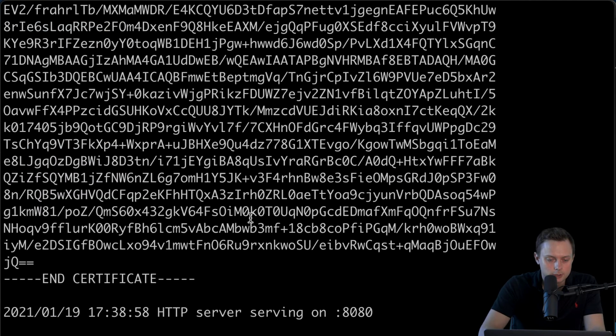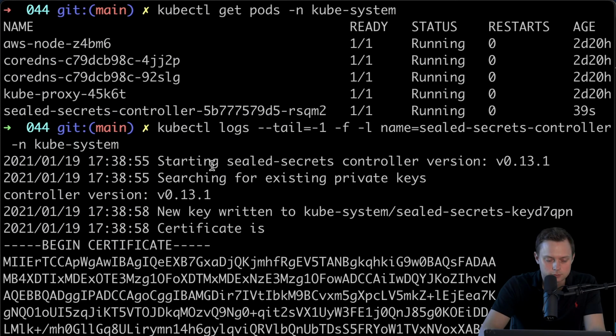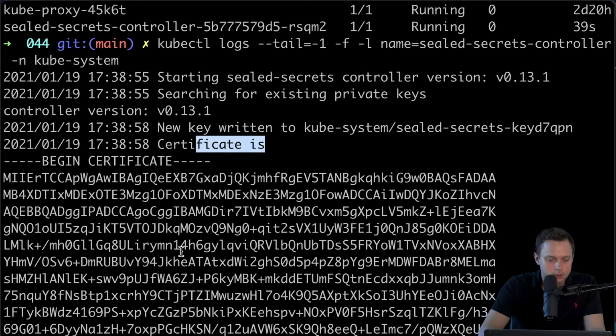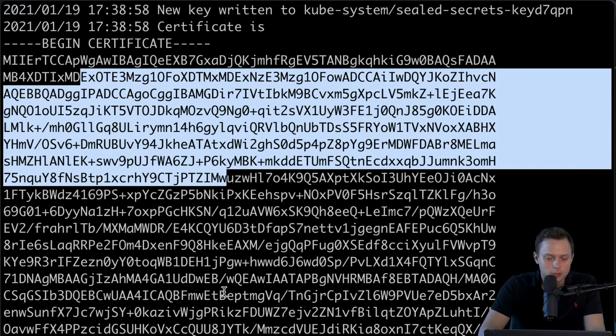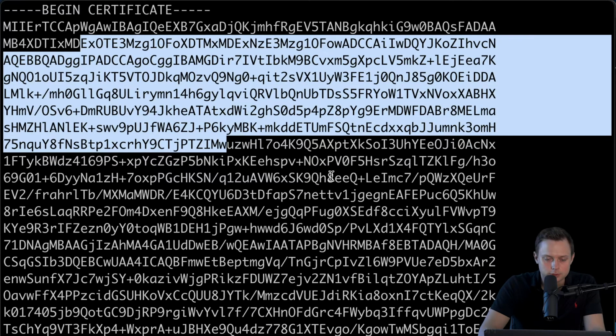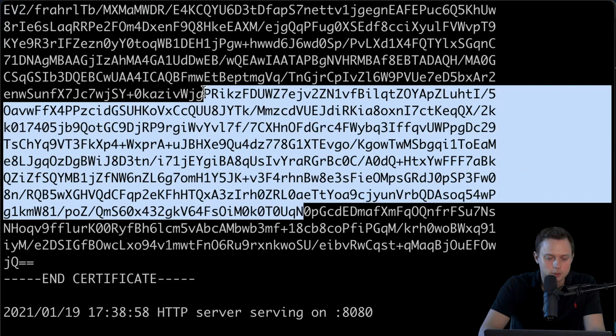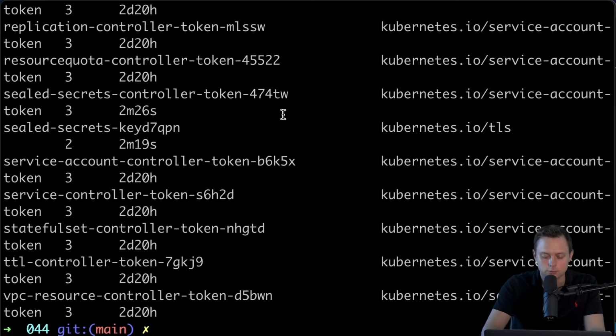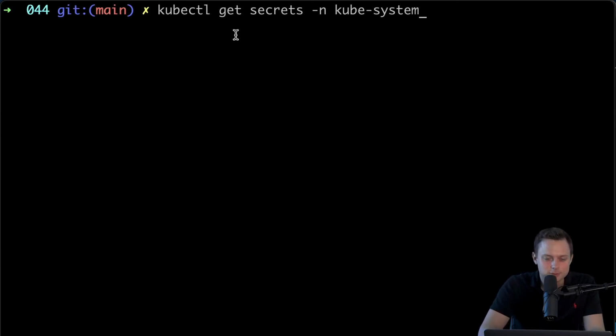All right, let me run this. And you can see that it successfully started and generated the certificate. This is the public certificate that we're gonna be using to encrypt our secrets. So that's the one. Okay, let me cancel this. And also I want to show you that when you deploy this controller, it created the, oh, too quickly. So let me show you the secrets that this controller generated. I'm gonna use kubectl get secrets in the kube-system namespace.